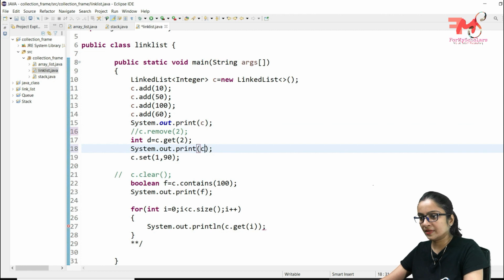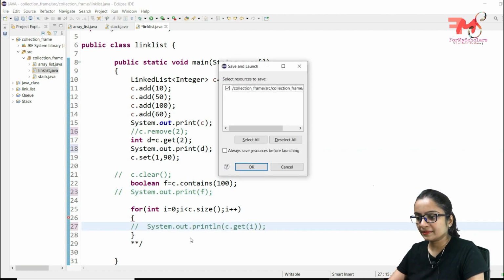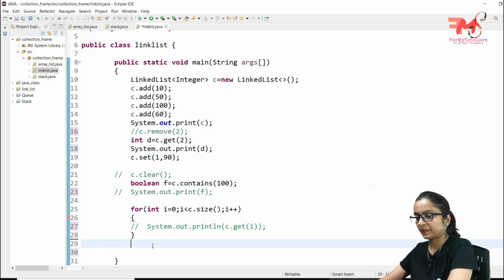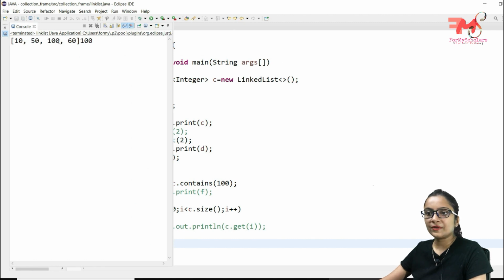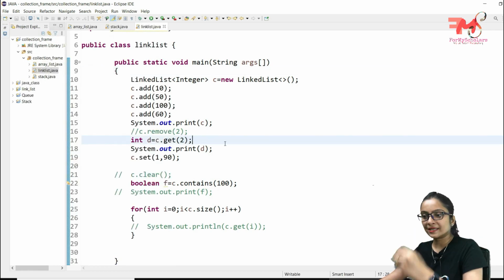I want to get the data of second index, that means 100. So let's see what it will print. C, Control V and D. Let's make it a comment. Control F11, just a second. So 10, 50, 100 and 60, it has printed 100, that is available at second index 0, 1, 2. Because we wanted to get the data of second index.